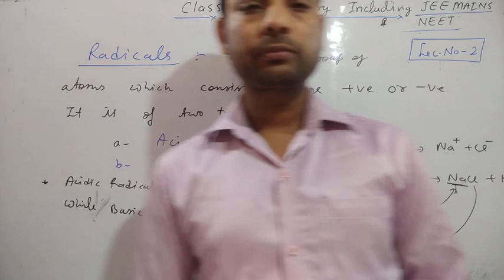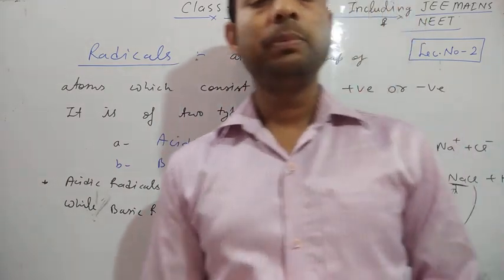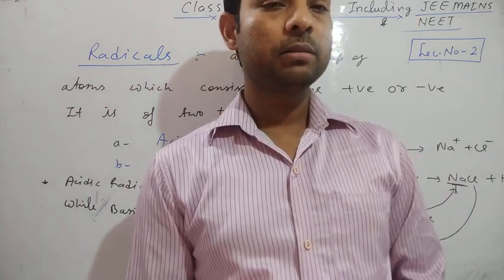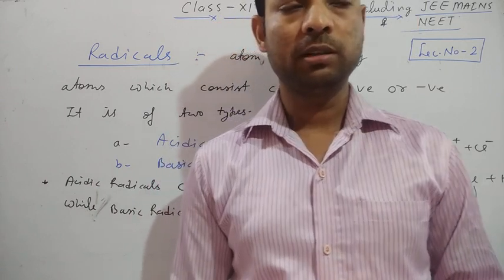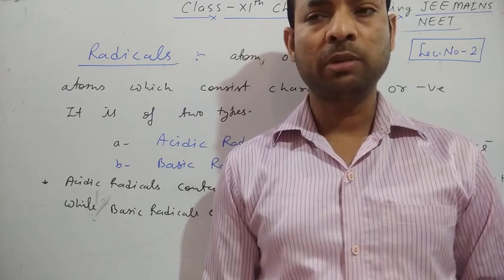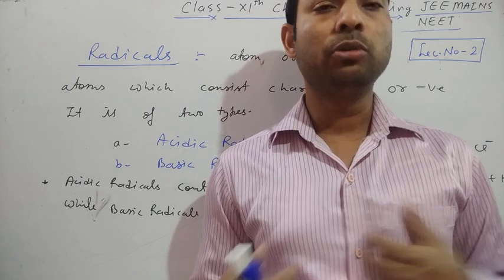After this, I'm going to write a few radical names. By using these radicals, we can form different kinds of chemical formulas. It is also important for calculating molar mass and many things. Suppose ferrous sulfate, you don't know the formula.